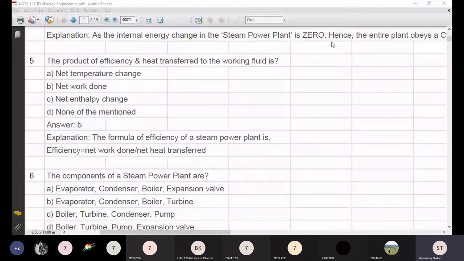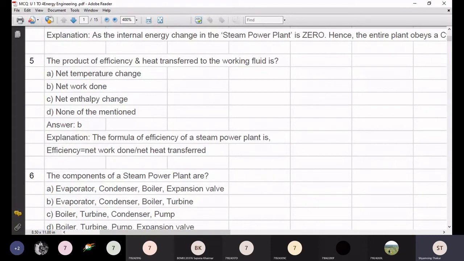Okay. Five, four, three, two, and one. The components of steam power plants: option A indicates evaporator, condenser, boiler and expansion valve. If you think on it, students, the evaporator exists in which cycle? It exists in the vapor compression refrigeration cycle. So obviously this option is incorrect.